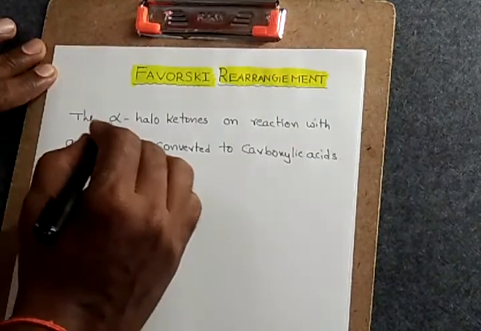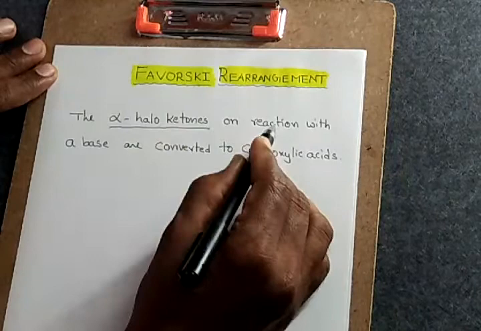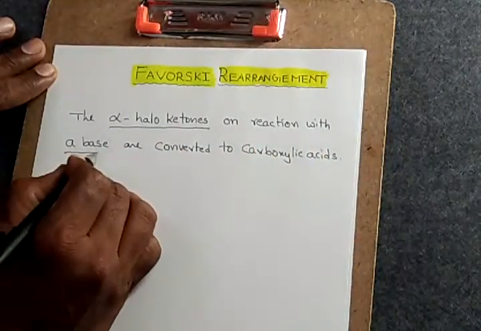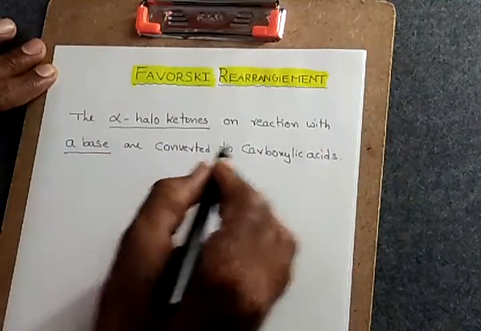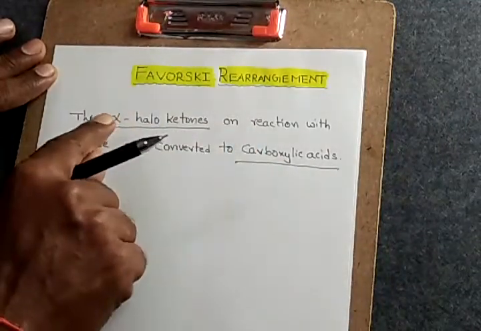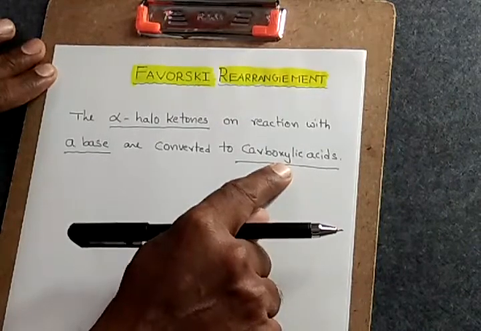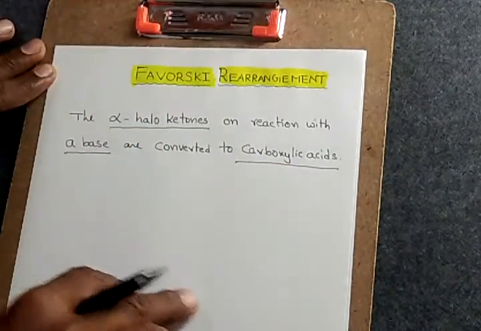Simply, we have to consider the alpha haloketones, which upon reaction with a base, generally a strong base, are converted to the carboxylic acids, dear students. So alpha haloketones are going to be converted into carboxylic acids during this rearrangement reaction.